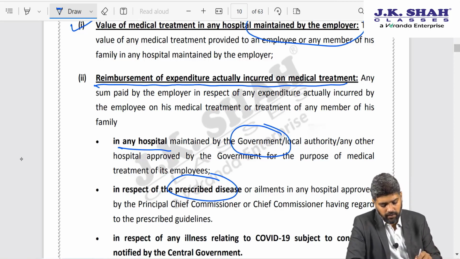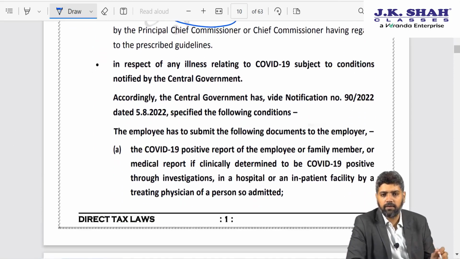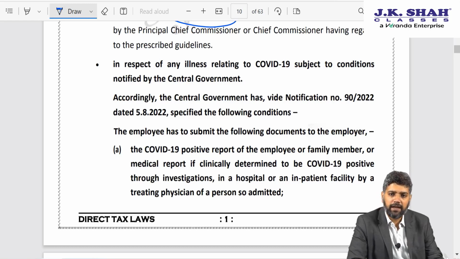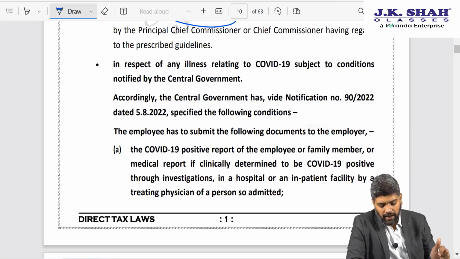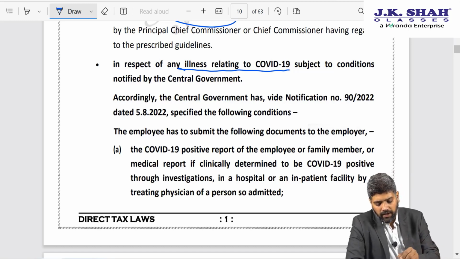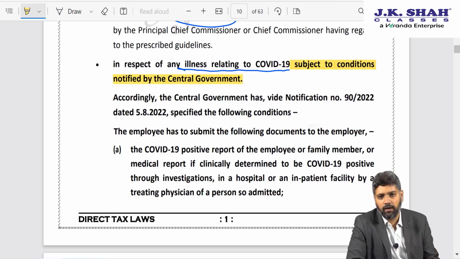This year the government has added to the list that in case the employer reimburses to the employee the cost incurred towards medical treatment arising on account of illness relating to COVID-19, then if the conditions are fulfilled, such reimbursement shall also be exempt from tax.